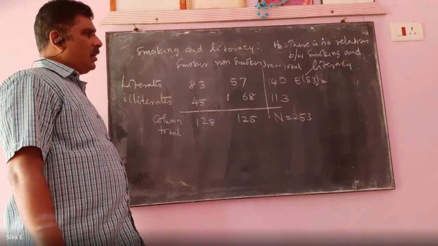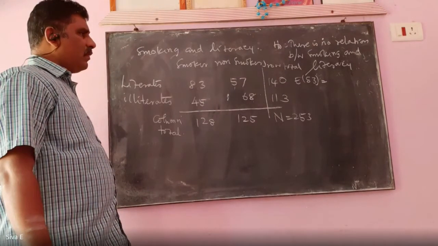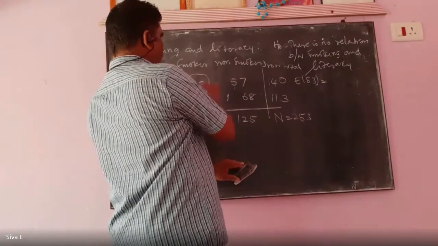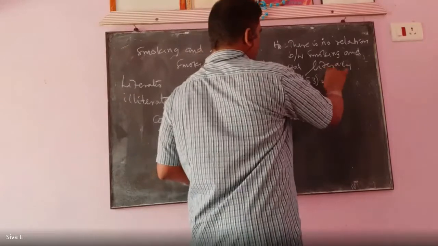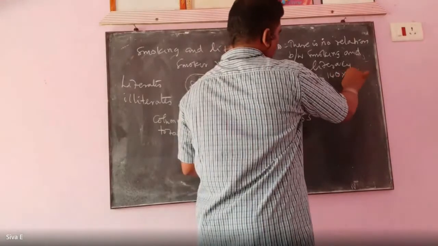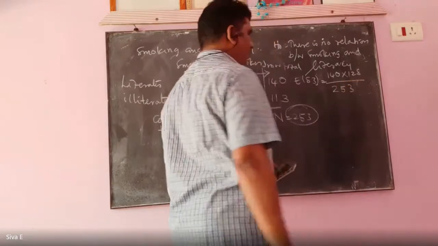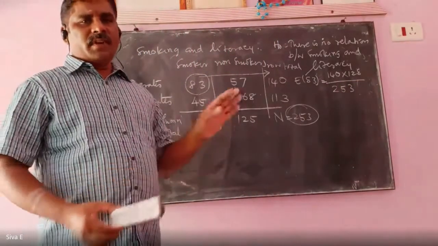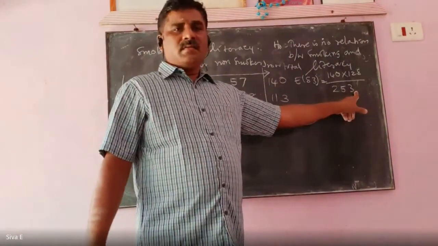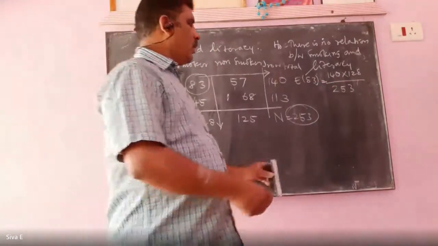The respective row total into the respective column total divided by the total number of frequencies. For the first, the respective row total is 140, the respective column total is 128, by the total number of frequencies 253. That denominator will not change when you are finding the expected frequency. Only the numerator value will be changed. So what is this value?